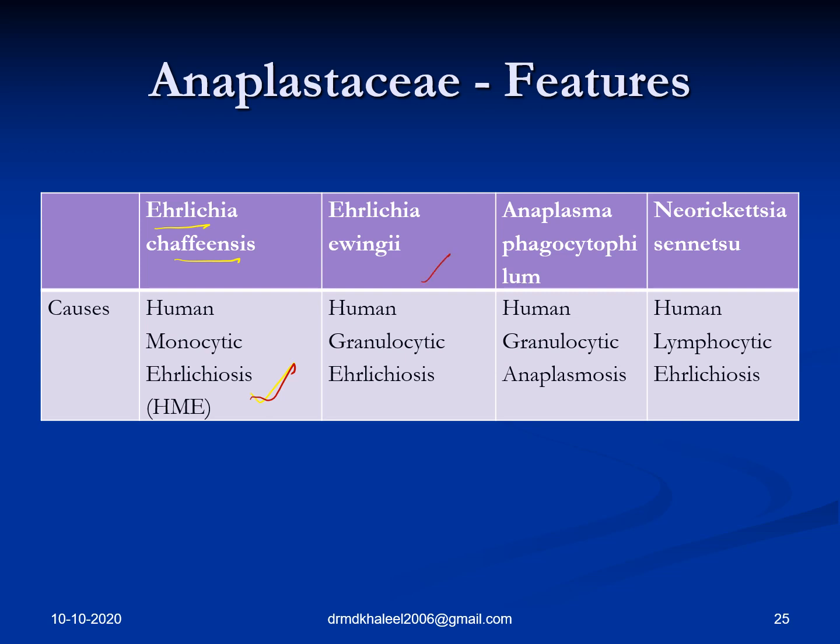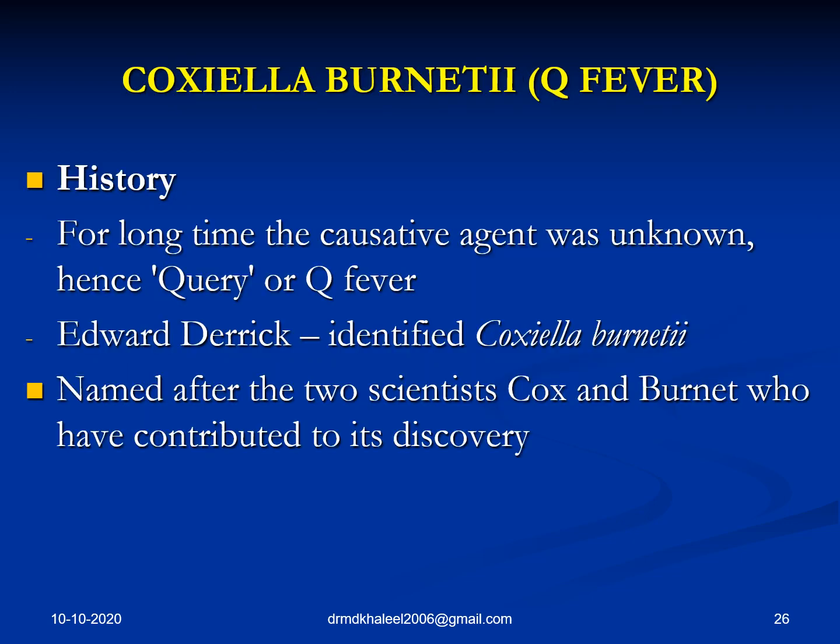Ehrlichia ewingii, which causes human granulocytic ehrlichiosis. If you ask me, this is very, very important. Then you have human lymphocytic ehrlichiosis, which is caused by Neorickettsia sennetsu. Then you have Anaplasma phagocytophilum, which causes human granulocytic anaplasmosis. So please be prepared for these options in MCQs or for answers to questions asked by the quizmaster.